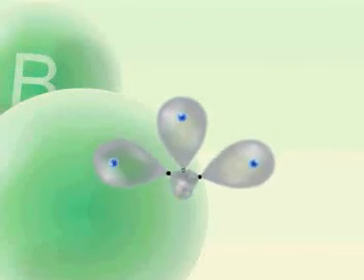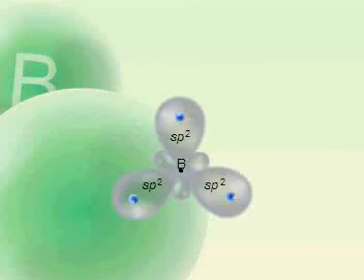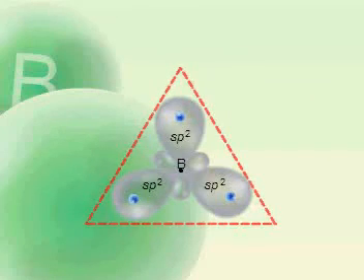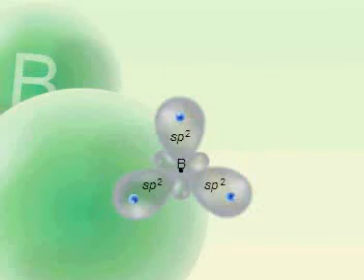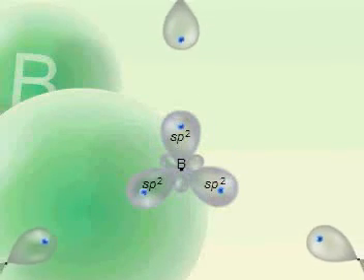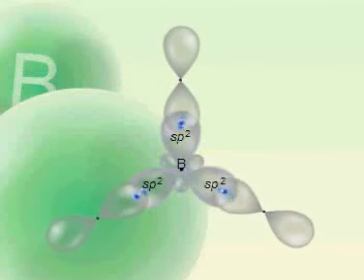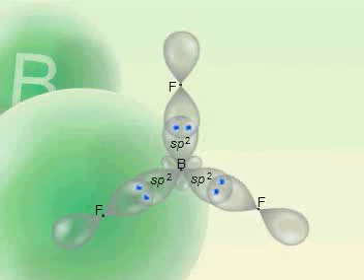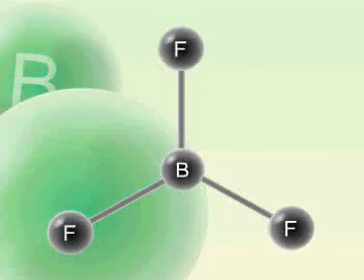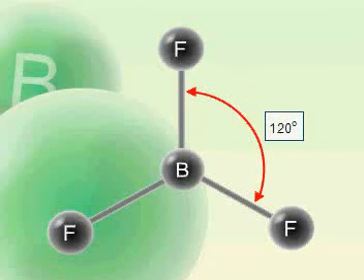Their mutual repulsion positions the hybrid orbitals in such a way that their larger lobes point towards the corners of an equilateral triangle. The overlap of the sp2 orbitals of the boron atom with the p orbitals of 3 fluorine atoms produces 3 boron-fluorine sigma bonds. The molecule formed has trigonal geometry and the bond angles are 120 degrees.